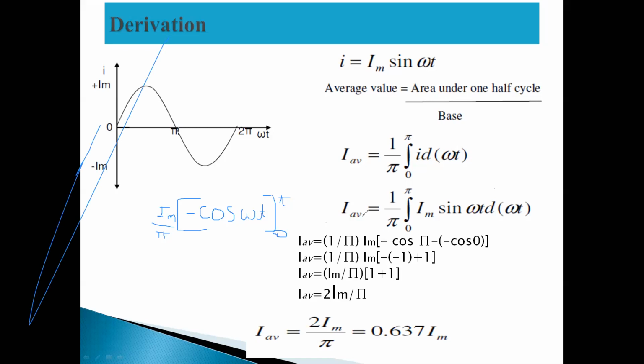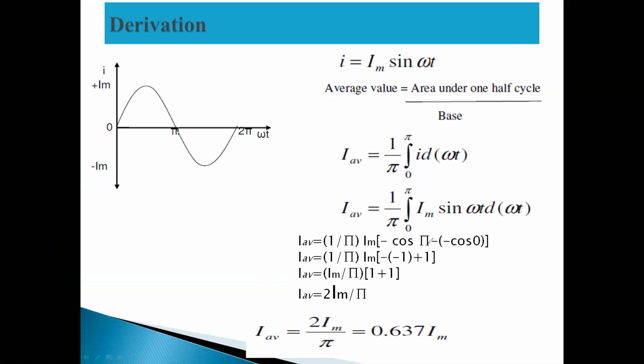Okay. I average equal to Im by π minus cos omega t. Is this over? Next line you write down: I average equal to Im by π. You write up to here, up to the last equation. I average equal to 1 by π into Im, or Im by π, write it either way.